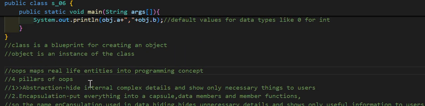So there are four basic concepts for OOPS. The first is abstraction. Abstraction means hiding internal complex details and showing only the necessary things to the users. We will hide the internal complex details, like how the engine of the car works. That is not necessary information for the user. Not everyone knows the physics behind how an engine works. So that is a complex detail which is not necessary for a particular driver or user.